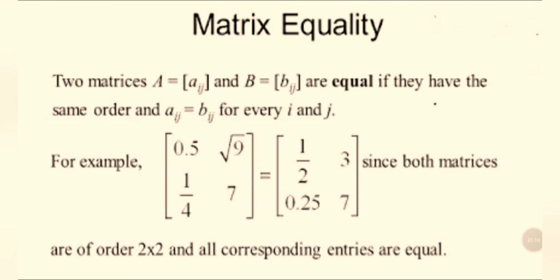The two matrices A equal to Aij and B equal to Bij are equal if they have the same order and Aij equals Bij for every i and j. For example, 0.5, square root of 9, 1 by 4, 7 is the left side matrix. The right side matrix is 1 by 2, 3, 0.25, 7. Since both matrices are of order 2 by 2 and all corresponding entries are equal.